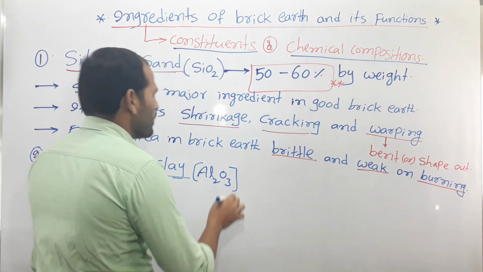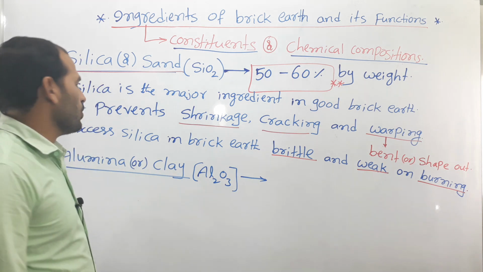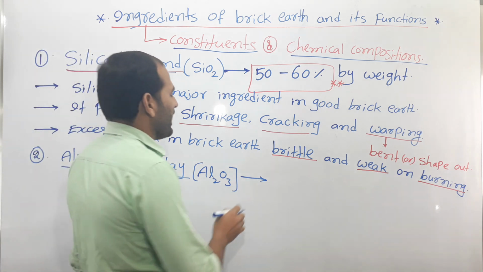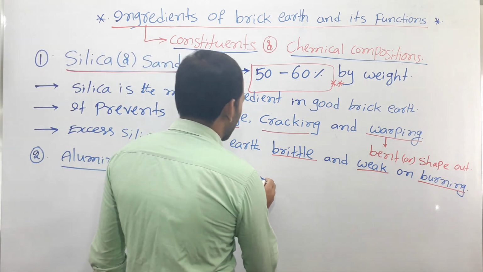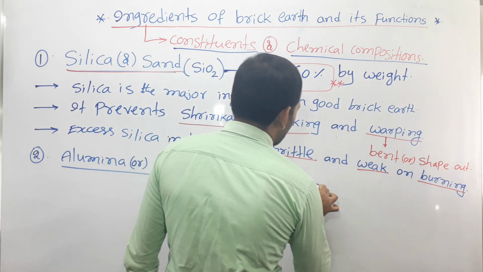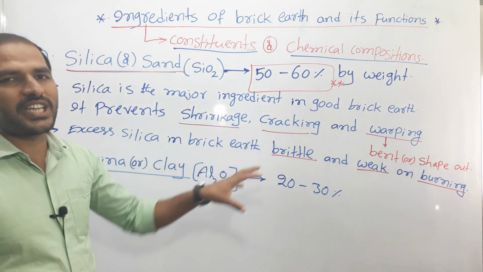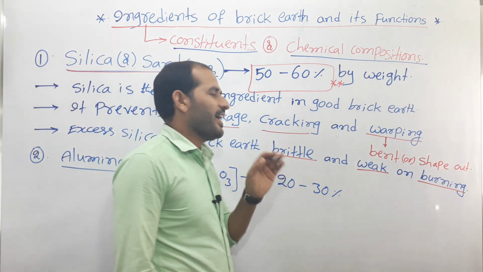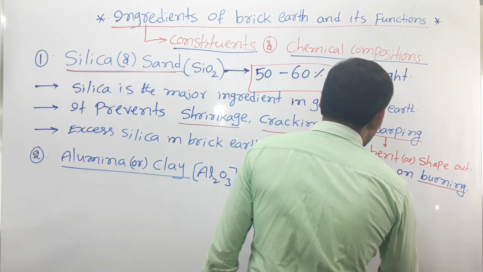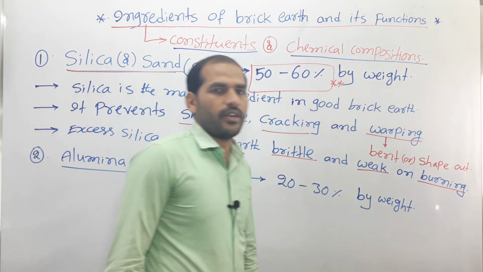Al2O3 is the chemical formula for alumina, right? So alumina or clay, the percentage in good brick earth is 20 to 30%. This 20 to 30% alumina is also taken by weight only, right?